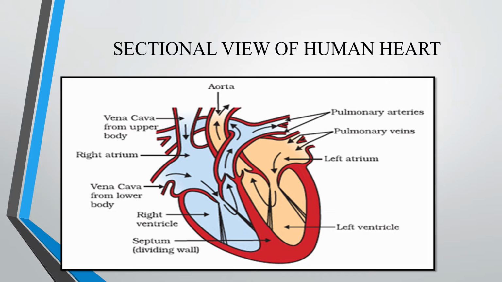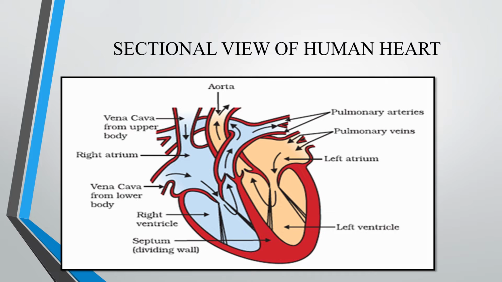Now first the right side: right atrium, and below it the right ventricle. Right atrium and right ventricle are separated by an atrioventricular septum. In the same way, the ventricle on the left side below and the left atrium above are separated by a septum. Then in the middle, the right side and left side are also separated by a septum.